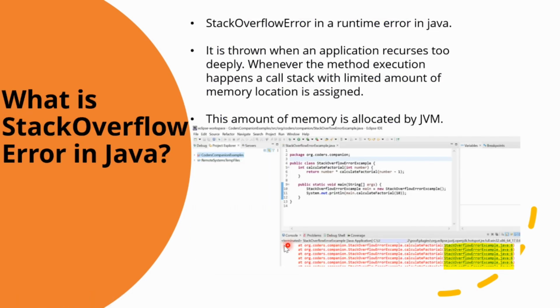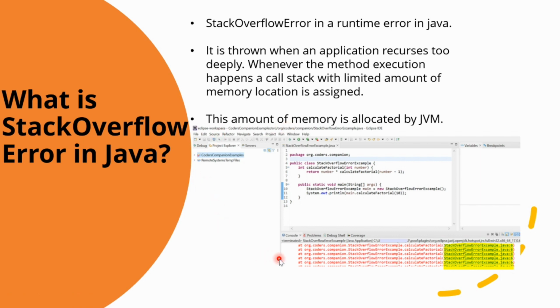Now, what is the stack overflow error in Java? This is one of the most basic questions that is asked to check how much knowledge you have in the exception handling concepts. So stack overflow error is a runtime error in Java. It is thrown when an application recurses too deeply. Whenever the method execution happens, a call stack with a limited amount of memory location is assigned. So a stack overflow error simply signals that there is no memory available.